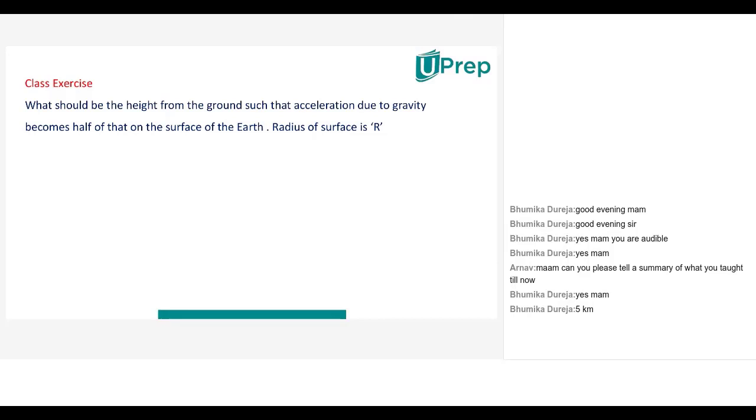This can also be done like: what should be the height from the ground such that acceleration due to gravity becomes half that on the surface of the earth? You have to consider the value of g dash. It is given that at a certain height, the g value is found to be half of its original value. So in place of g dash, you have to consider g by 2, and this should be equal to g into 1 minus 2h by r.